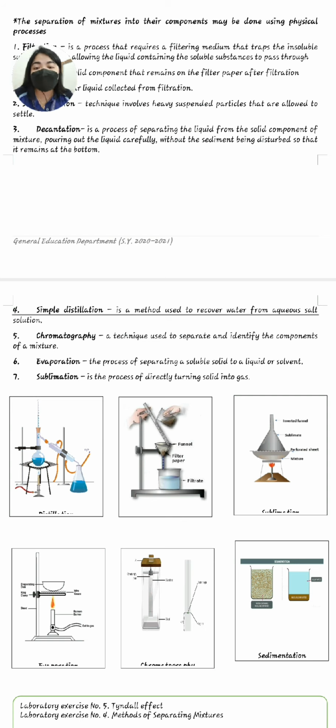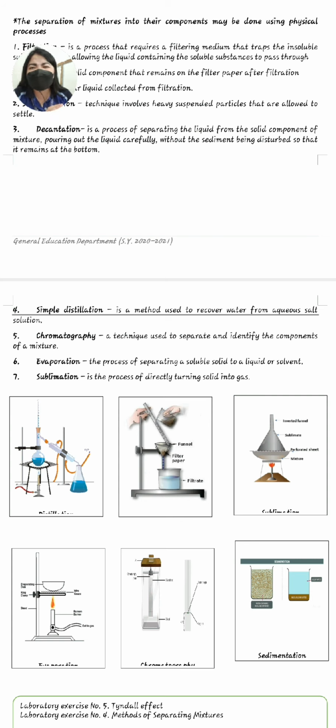Okay? So next we have evaporation. Evaporation is the process of separating a soluble solid from a liquid or solvent. It's very understandable. Among the methods on how to separate mixtures, the evaporation method is very easy. Why? Because you are separating the soluble solid from a liquid or a solvent.